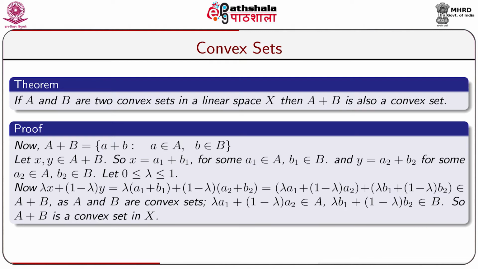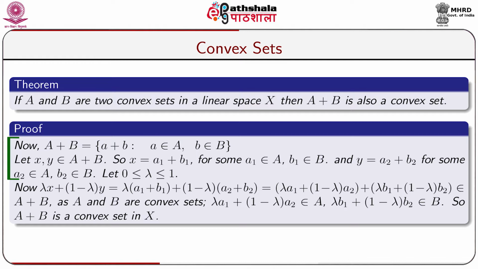Let us take another theorem. If capital A and capital B are two convex sets in a linear space capital X, then A plus B is again a convex set in capital X. That is, the sum of two convex sets is again a convex set. Now, the proof goes below.